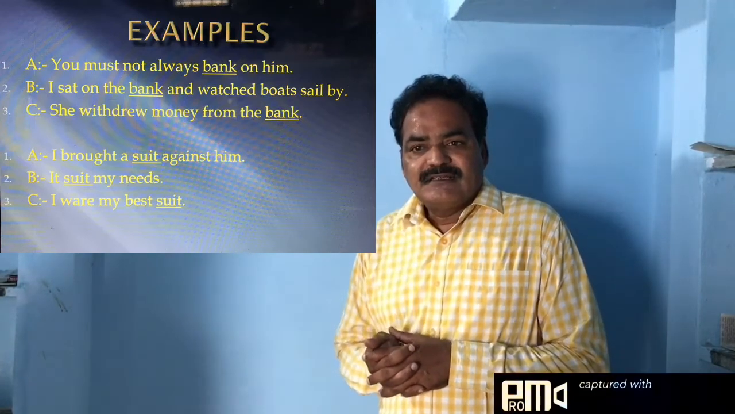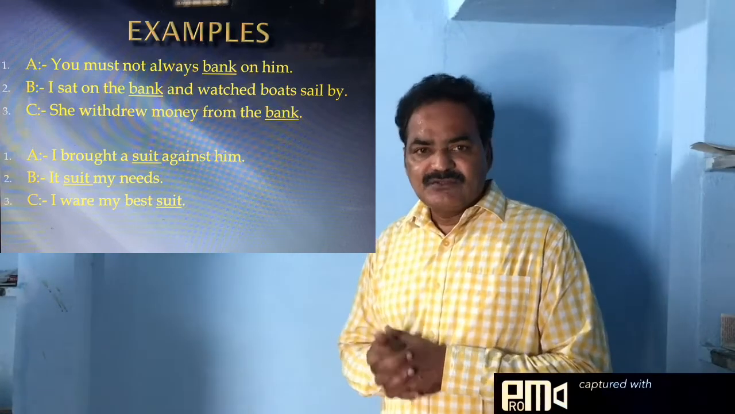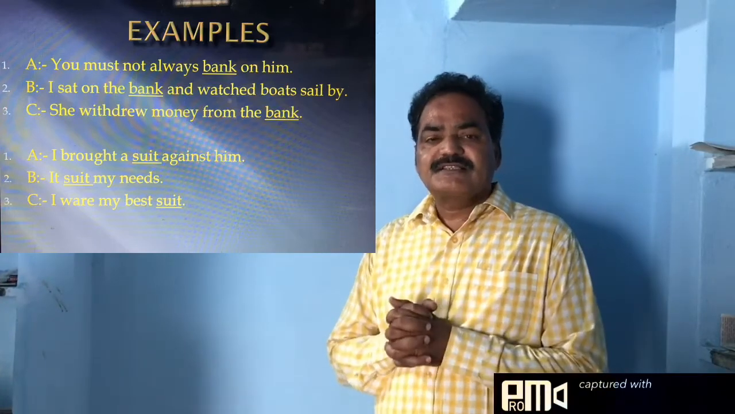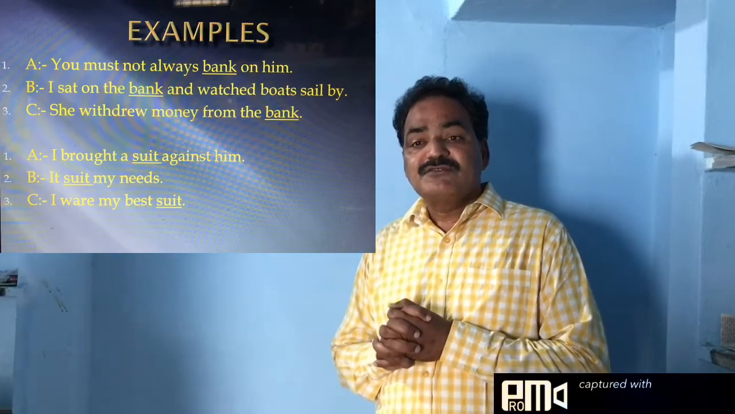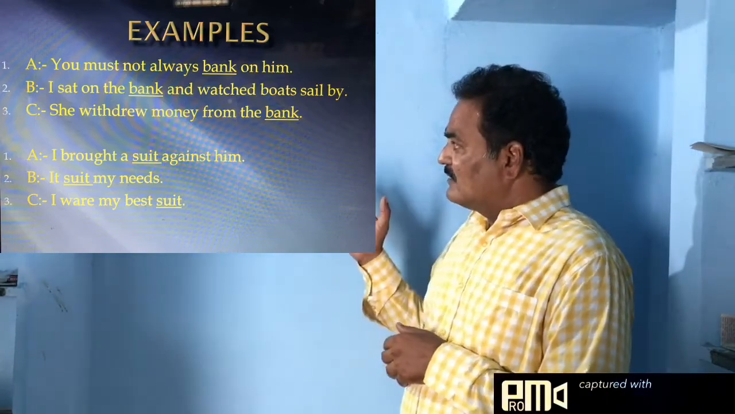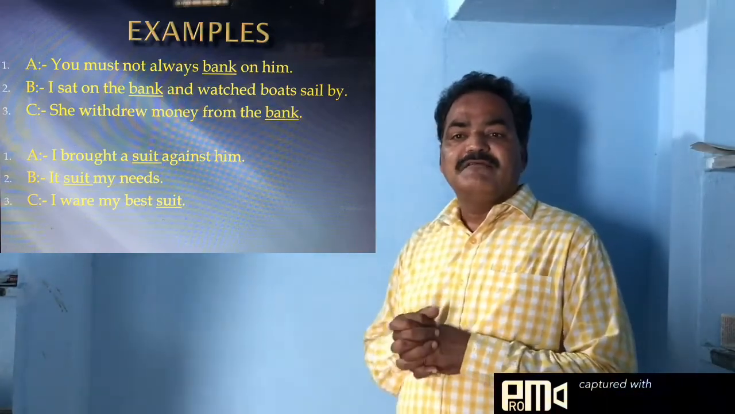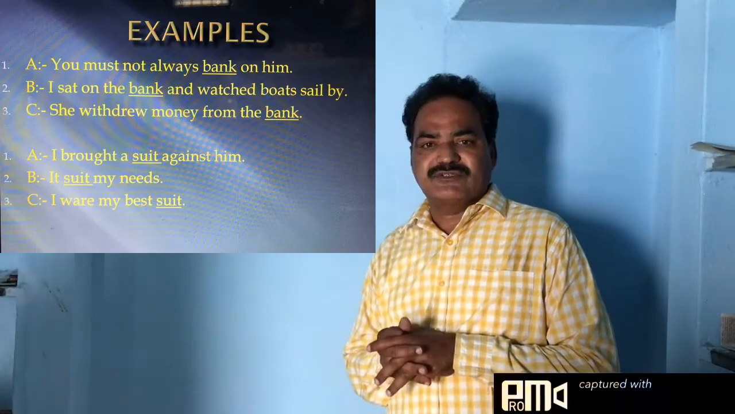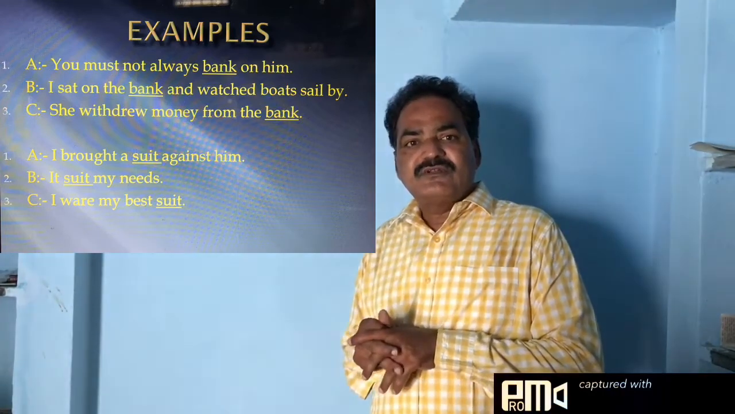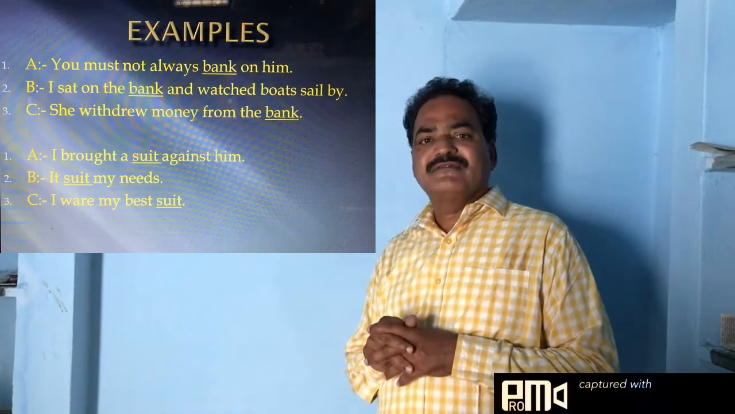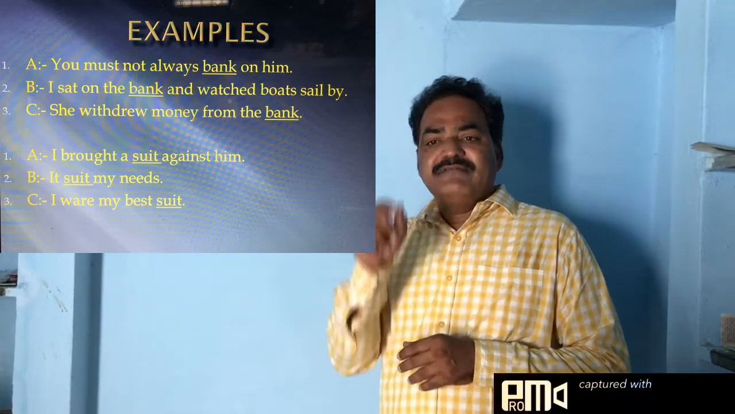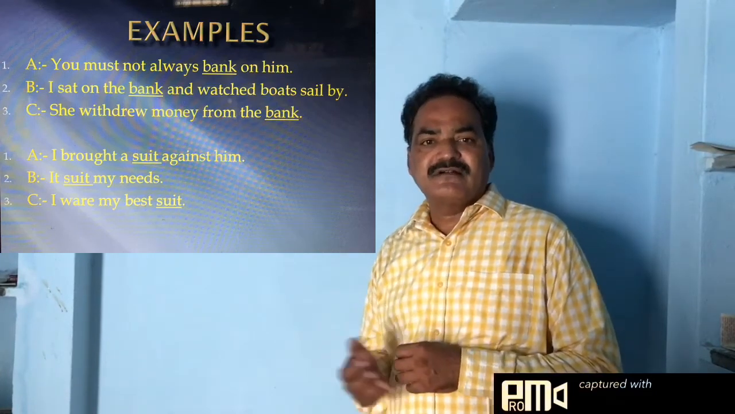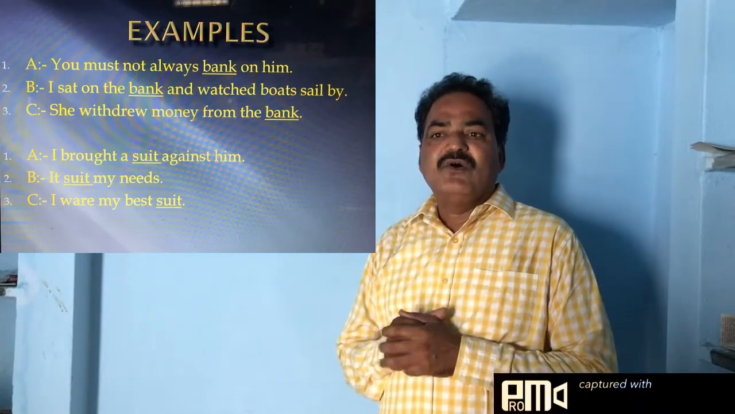In the second sentence, it suits my needs. Here suit refers to, what is it called? Adjustable or acceptable is the meaning for the suit in the second sentence. And in the third sentence, I wear my best suit. So here suit refers to clothing, garments. So the same word is used in different meanings, different contexts. So these are called homonyms.